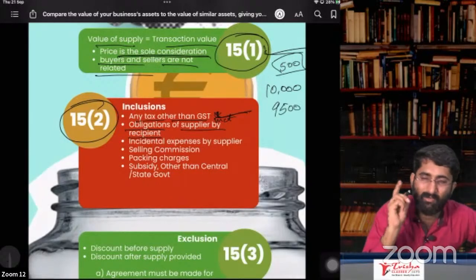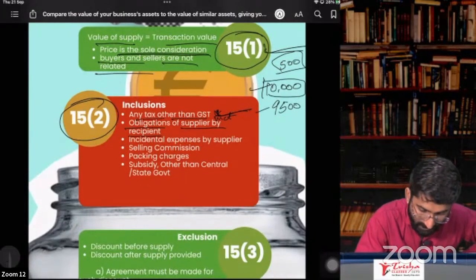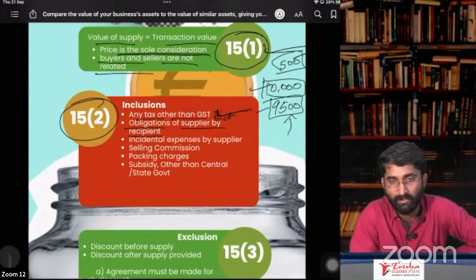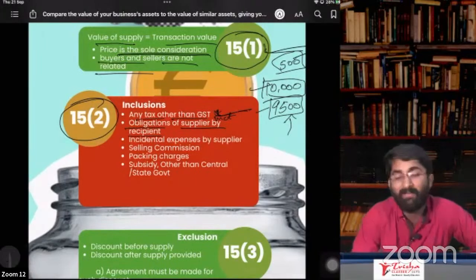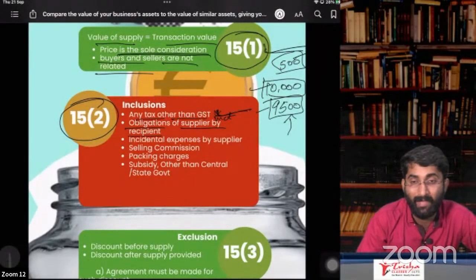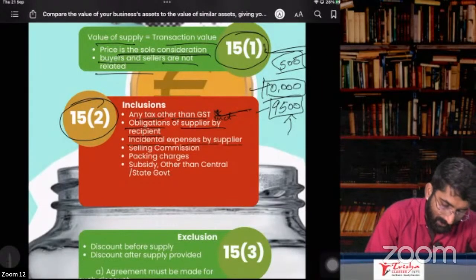Now GST is on what amount? 9,500 or 10,000? It is on 10,000. That means this 500 has to be included in this 9,500. The price which I have paid you is 9,500, but 500 extra I paid to the carrier guy. That 500 is also required to be included. Next, incidental expenses by the supplier.